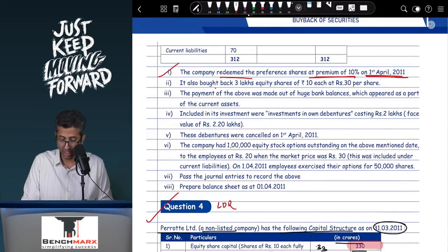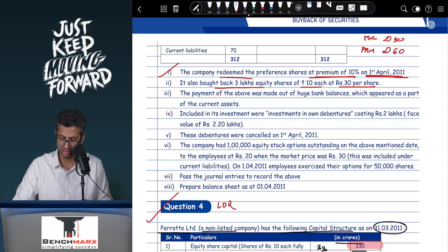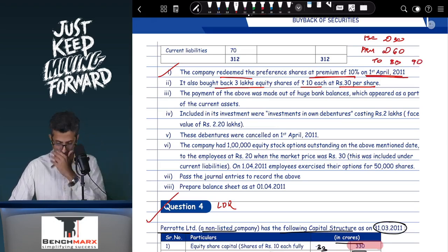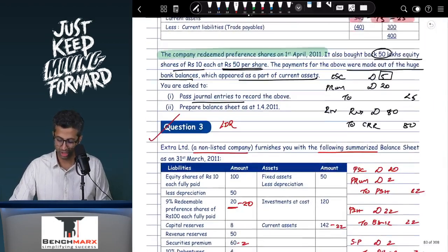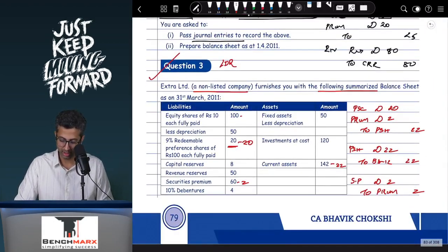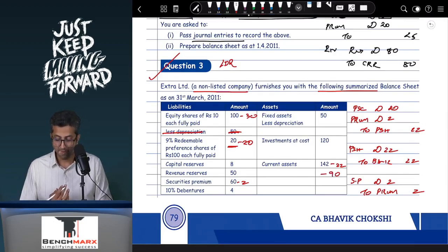It also bought back 3 lakh equity shares of rupees 10 each at rupees 30 per share. So over here your entries would be the same: equity share capital account debit 3 lakhs into 10, that is equal to 30. Premium on redemption account debit 20 rupees, so this is 60. 3 lakhs into 20, and to share buyback account, which will be 90. And then buyback account debit to bank, this will be 90. So your equity share capital you will reduce by 30. Okay, this is I think wrongly printed over here. Then your current assets you will reduce by 90, and then there is premium.